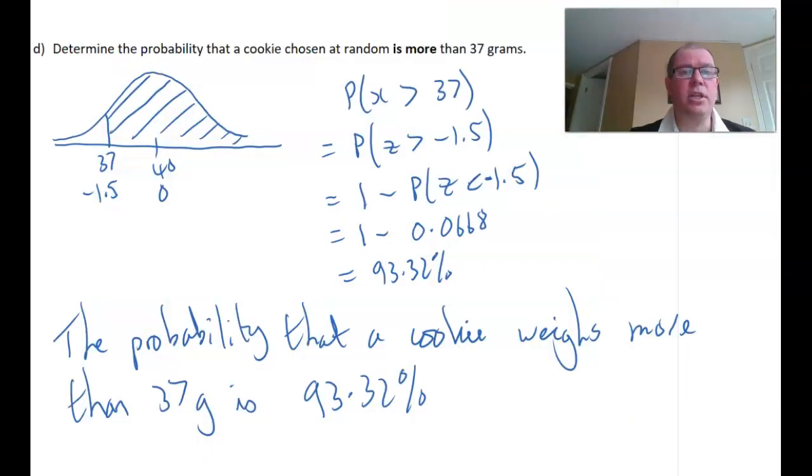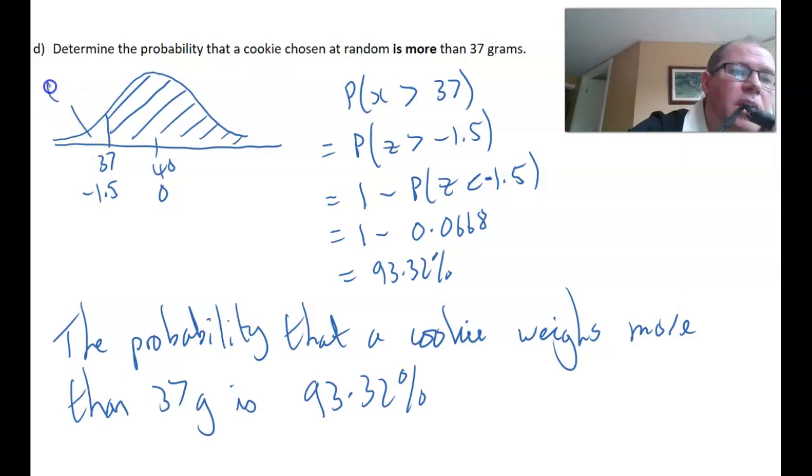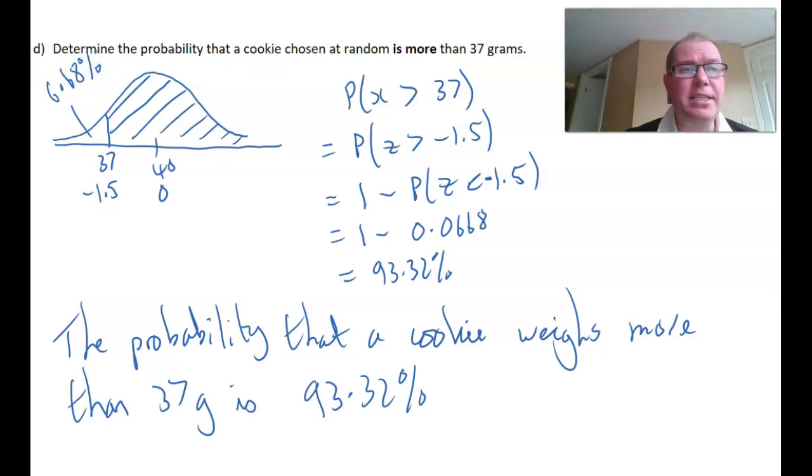Okay, so let's have a look at the next one. The probability that a cookie chosen at random is more than 37 grams. Now, the thing about this is we've just worked out the probability of it being less than 37 grams. We worked out this white area here on my picture to be 6.68%. Basically, the idea is to use the symmetry of the normal distribution curve and the fact that we know that all of the probabilities add up to 100%.